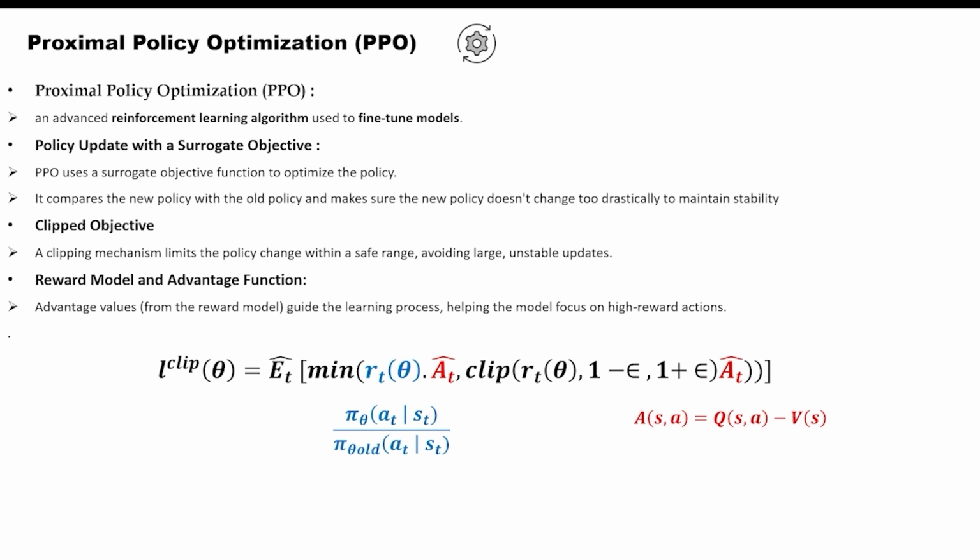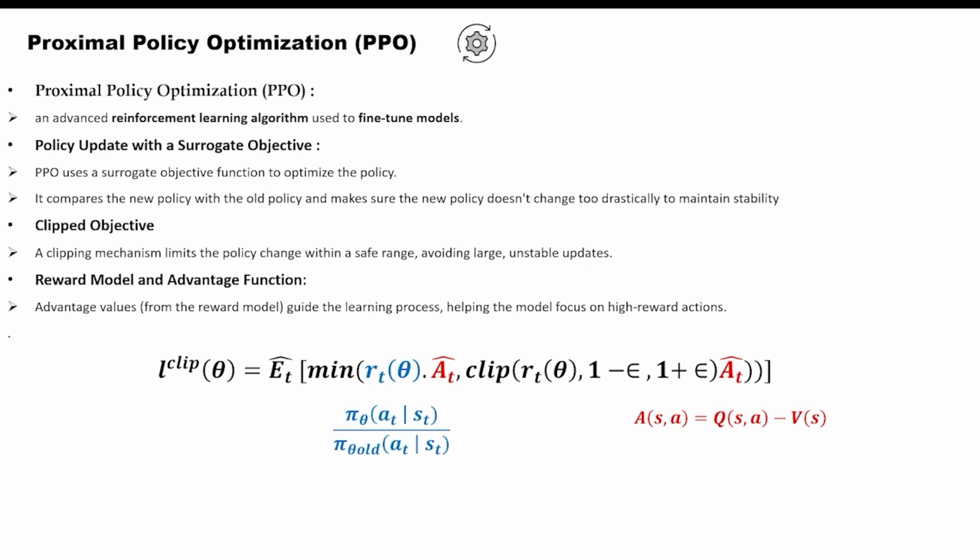Now, what is PPO or Proximal Policy Optimization? It is an advanced reinforcement learning algorithm specifically designed to fine-tune models. It helps agents learn from their experiences, while ensuring the policies they follow are not drastically altered in each update. This is especially important to avoid instability that could occur if the model updates too aggressively.